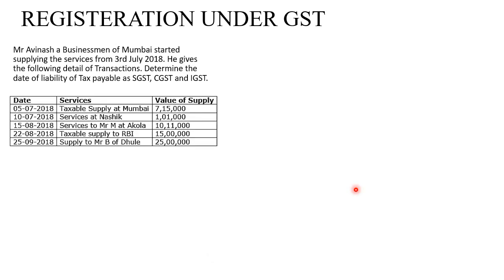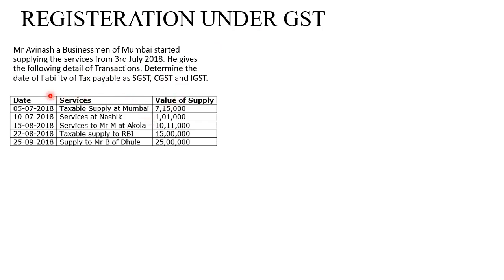Now let us see the next type of sum. In the next type, they have not given you months, but they have specifically given you dates. So, Mr. Avinash, a businessman of Mumbai, they are giving you the state. Mumbai comes in the other category. Supplying services, it is based purely on services. So the rule for other state for services is 20 lakhs. The threshold limit is 20 lakhs. He gives the following details of transactions. Determine the date of liability of tax payable as SGST, CGST, and IGST.